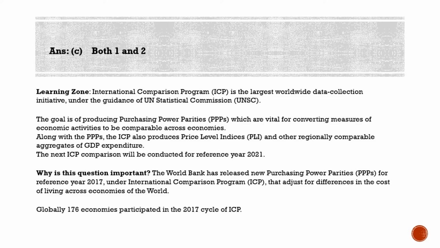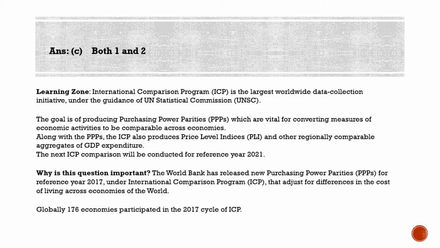It is the largest worldwide data collection initiative under the guidance of the United Nations Statistical Commission. The main objectives of ICP are to produce PPPs, that is Purchasing Power Parities, and comparable price level indices for participating economies. And it converts volume and per capita measures of GDP and its expenditure components into a common currency using PPPs.